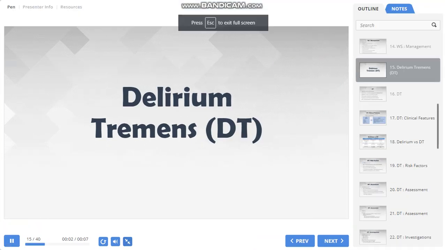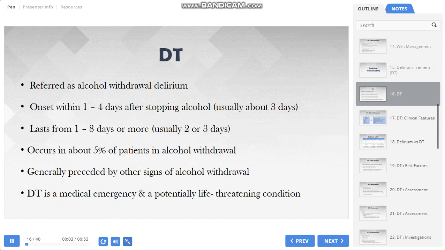The next complicated alcohol withdrawal syndrome that we are going to discuss is delirium tremens. As mentioned before, delirium tremens, or alcohol withdrawal delirium, usually appears about 3 days after stopping alcohol. It lasts for about 7 to 8 days or even more. Usually it lasts for about 2 to 3 days or 3 to 4 days after its onset. About 5% of patients who have alcohol withdrawals can have delirium tremens.